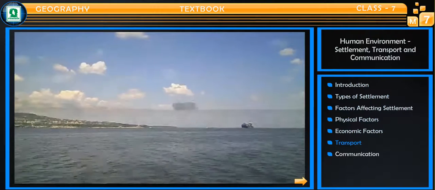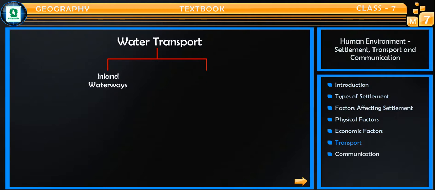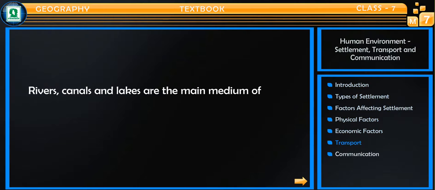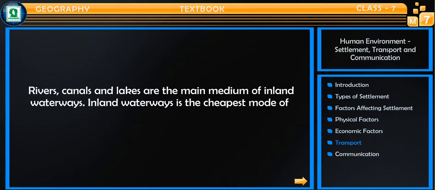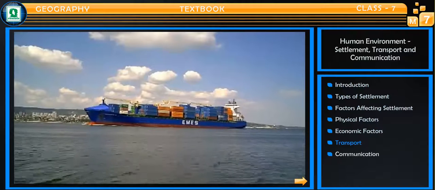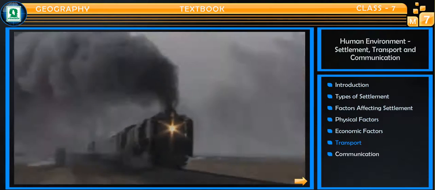Water transport is one of the oldest modes of transport. It can be divided into 2 groups: inland waterways and ocean routes. Rivers, canals and lakes are the main medium of inland waterways. Inland waterways is the cheapest mode of transport and is particularly useful for carrying heavy commodities like coal, iron ore, wood, etc. Inland waterways also cause less pollution as compared to other means of transportation.